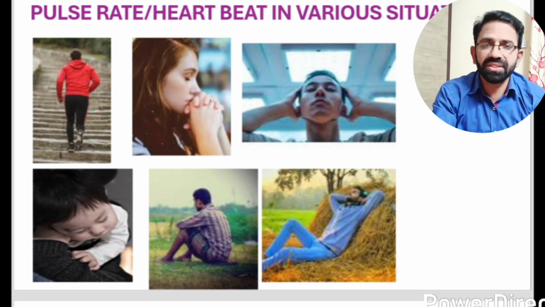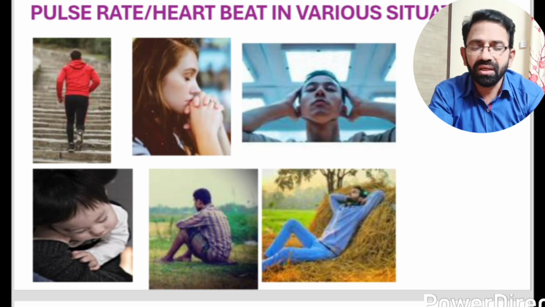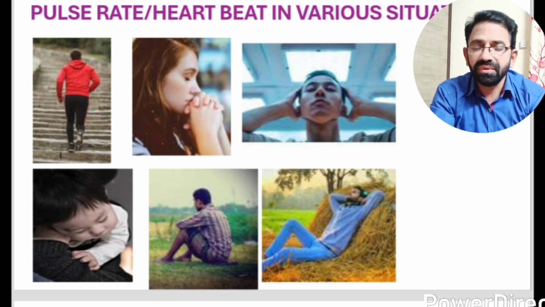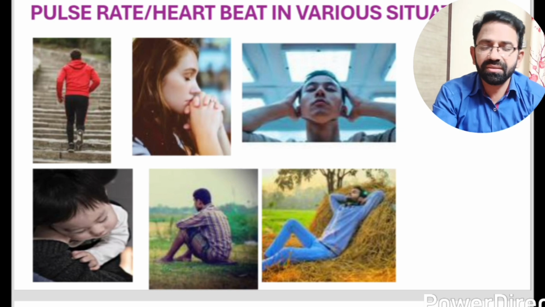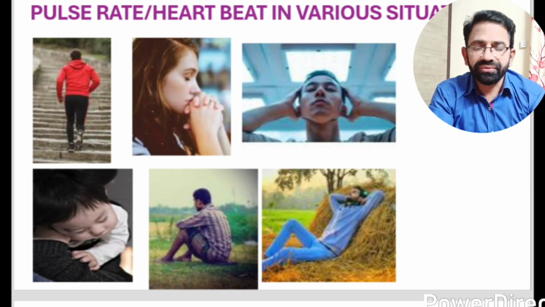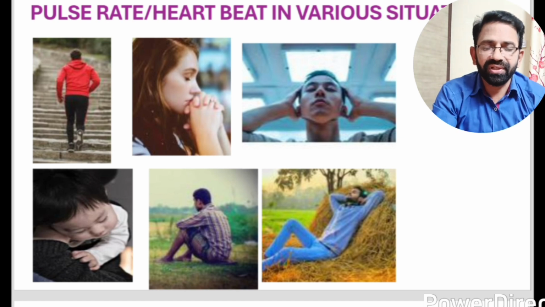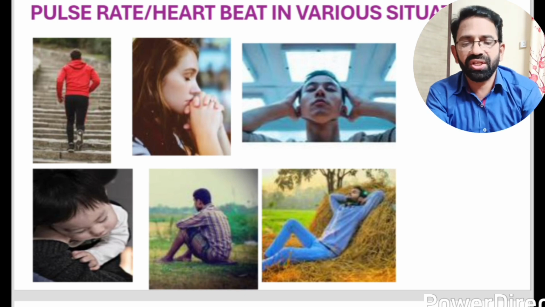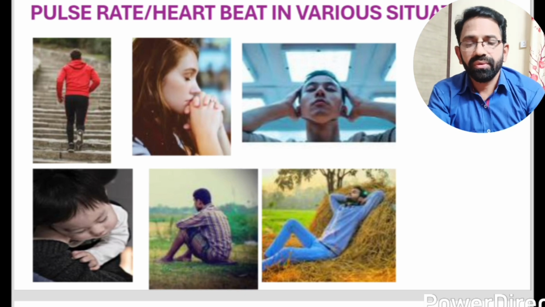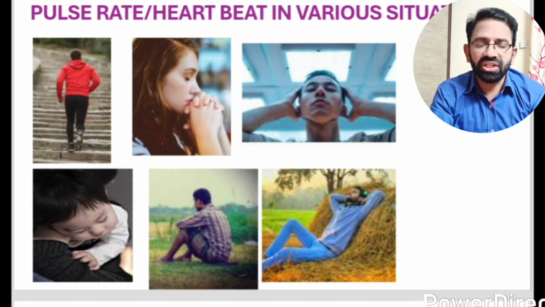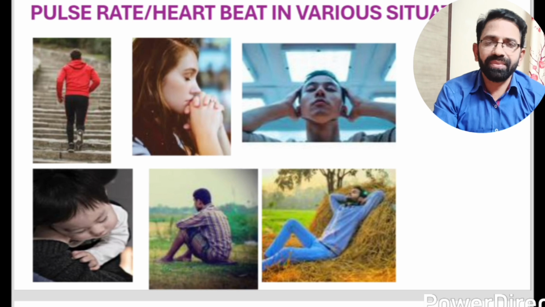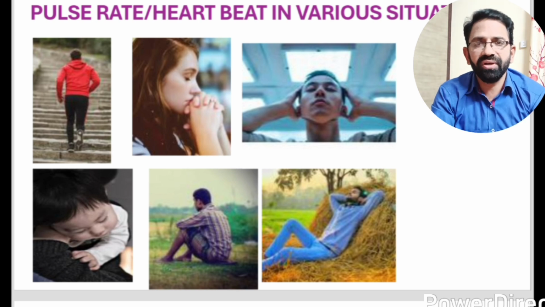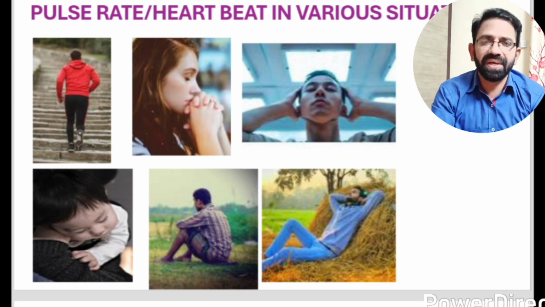But in the above three pictures, we observe three pictures in this diagram. One person is climbing stairs, one person is anxious, and another person is feeling tense. So in these situations, the pulse rate or heartbeat increases. So the pulse rate is always equal to the heartbeat. The heartbeat means the number of beats per minute. So always the heartbeat is equal to the pulse rate.